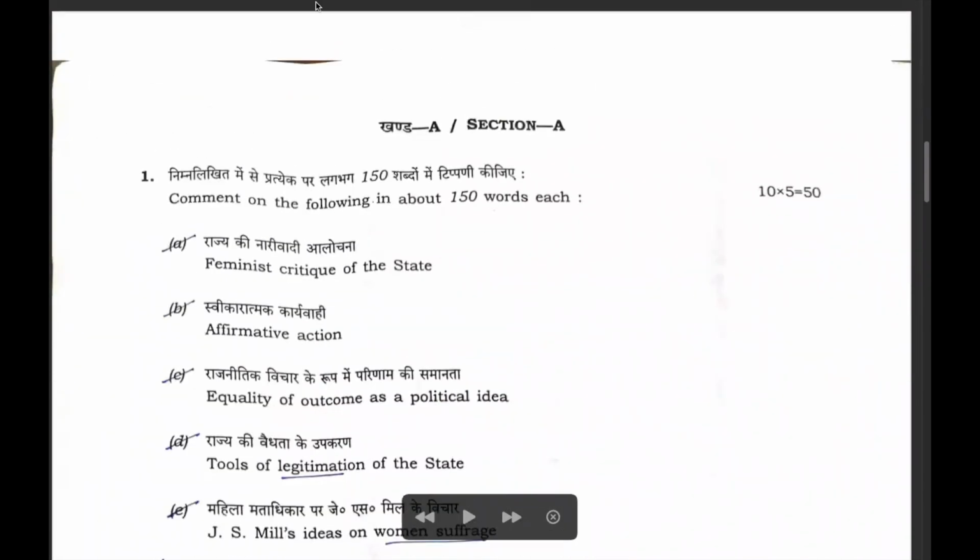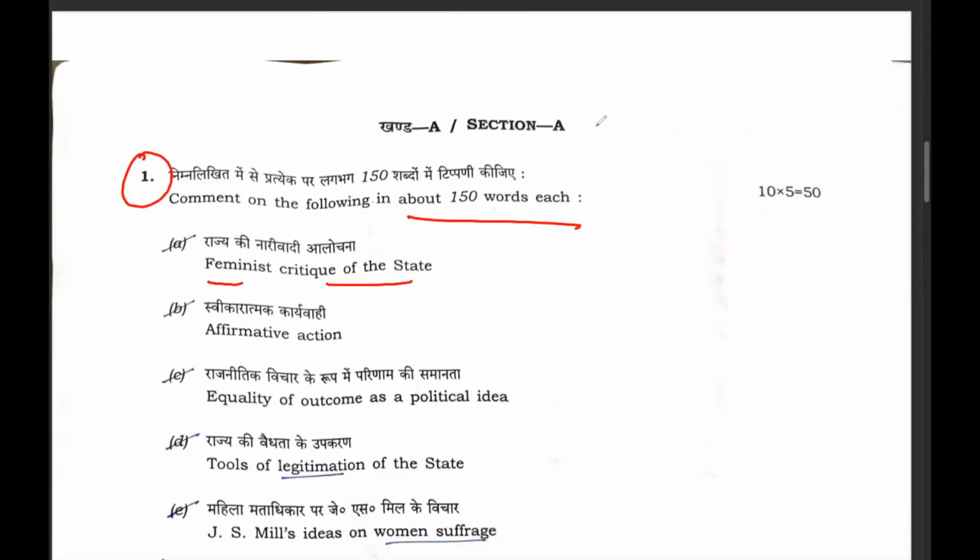Now in the paper on part A, UPSC in the compulsory questions has asked the feminist critique of the state. Like the previous year, UPSC has followed the similar pattern where the first question is based upon the theory of state. Previously, it was the post-colonial theory. This time it is feminist critique of the state, which is an almost direct question for the students who have prepared well. Affirmative action, it is the same thing that UPSC has asked the second question from equality. The same pattern is continued.